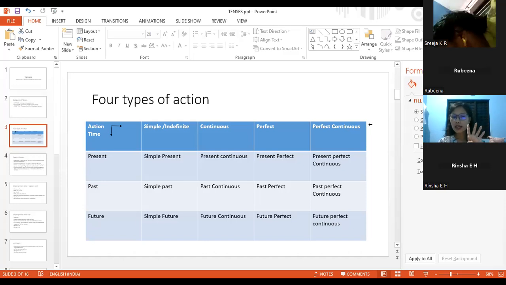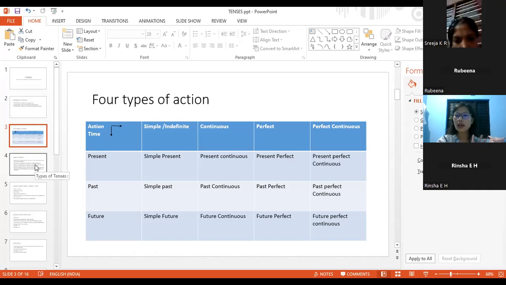The second one is past: simple past tense, past continuous tense, past perfect tense, past perfect continuous tense, and future: simple future tense, future continuous tense, future perfect tense, and future perfect continuous tense. So there are 12 types of action.